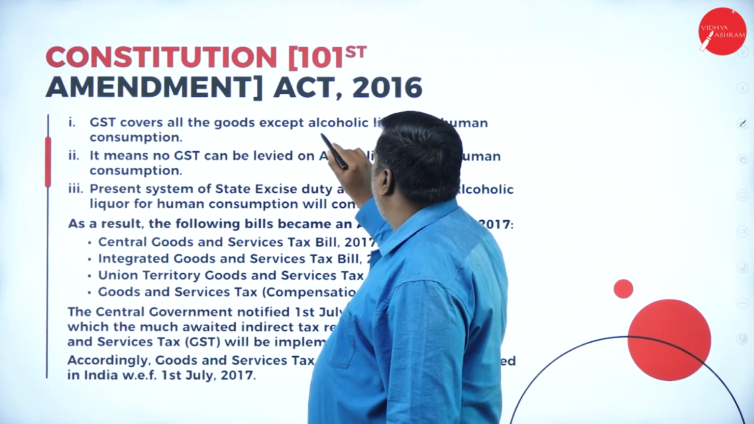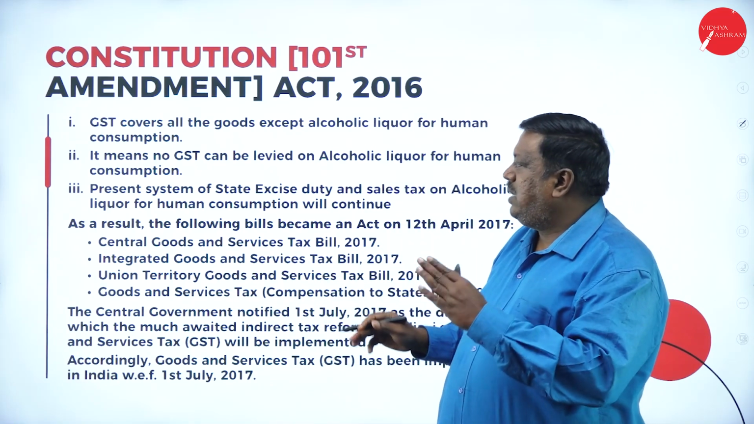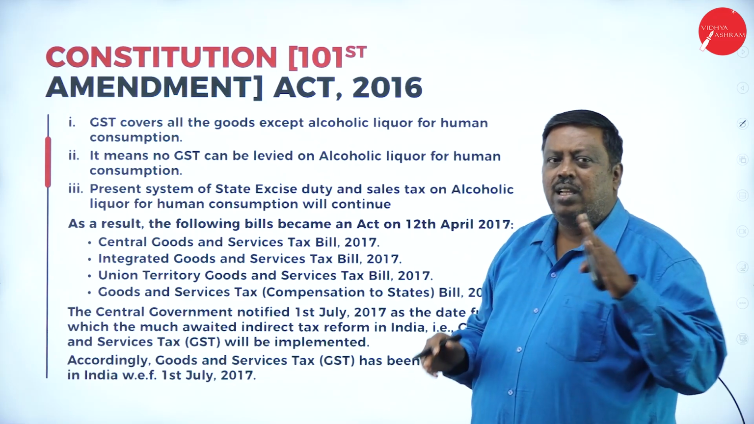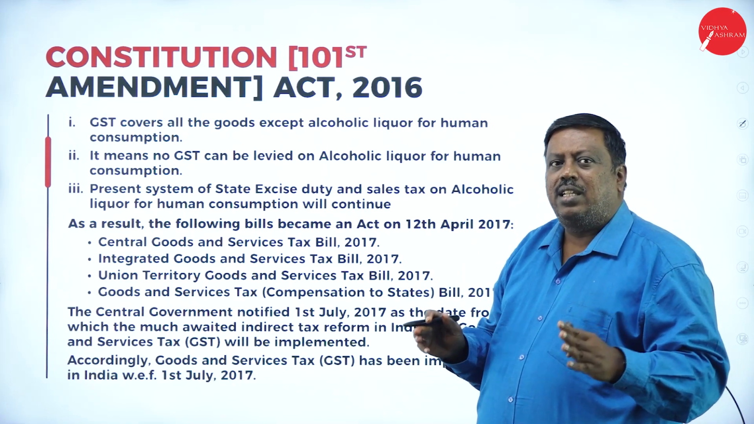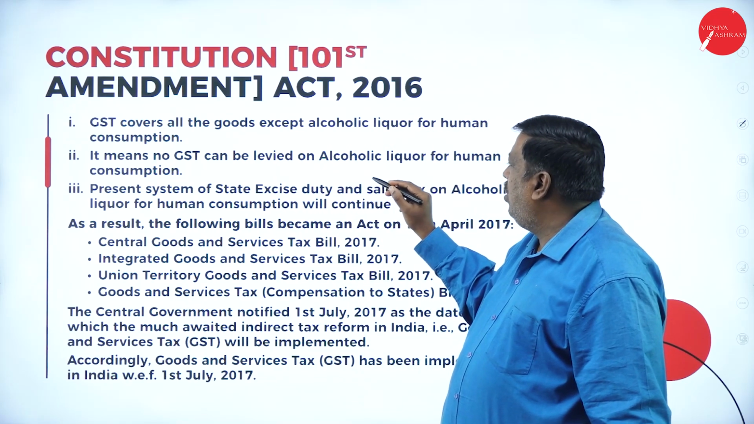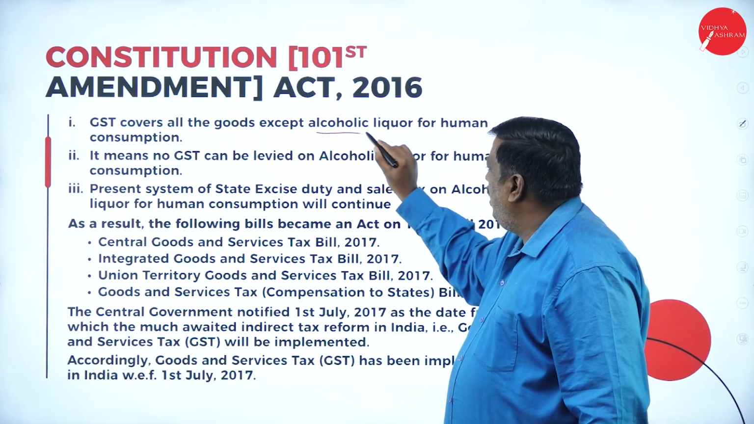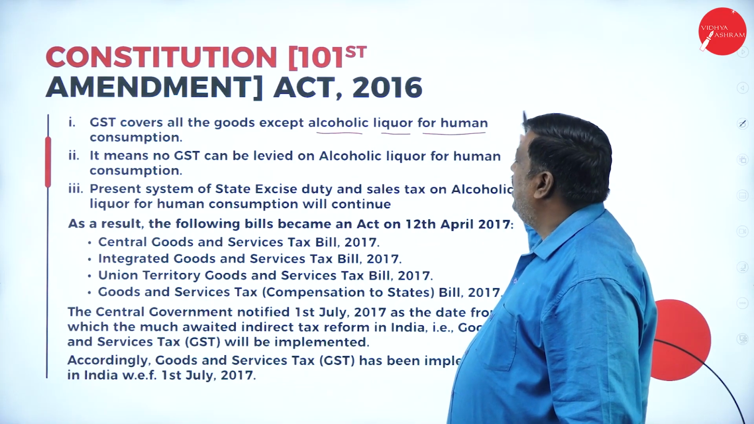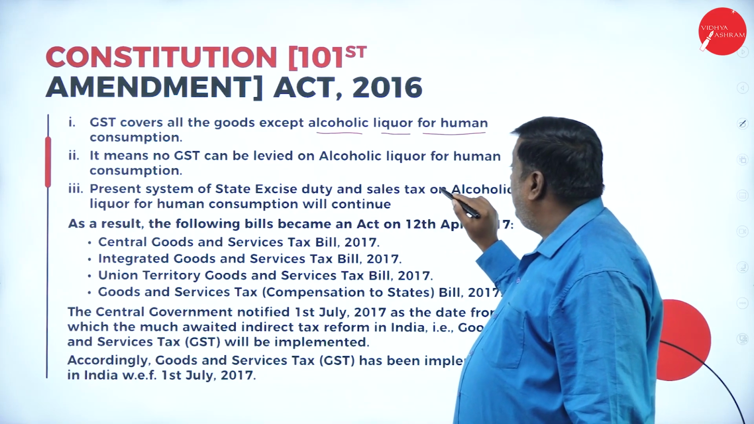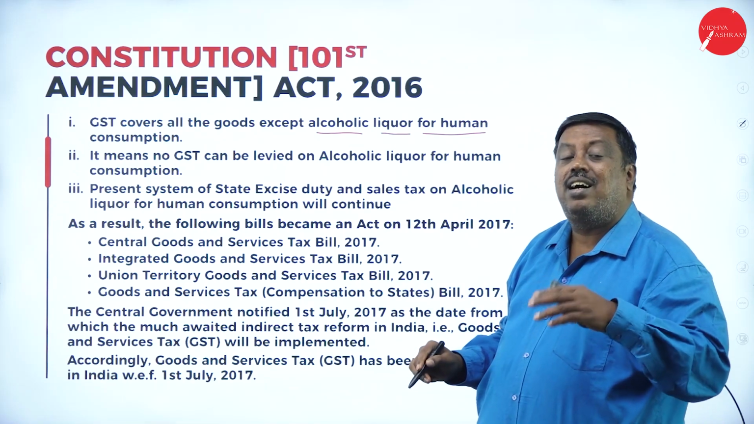GST covers all the goods except alcoholic. In a simpler way, excluding alcoholic for human consumption, all remaining goods or services come under the bracket of GST. Second one, it means no GST can be levied on alcoholic. It means we should not collect GST on alcoholic liquor for human consumption. The present system of state excise duty and sales tax on alcoholic liquor for human consumption will continue as earlier.